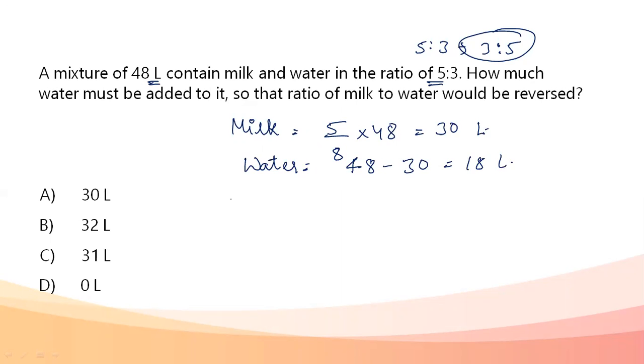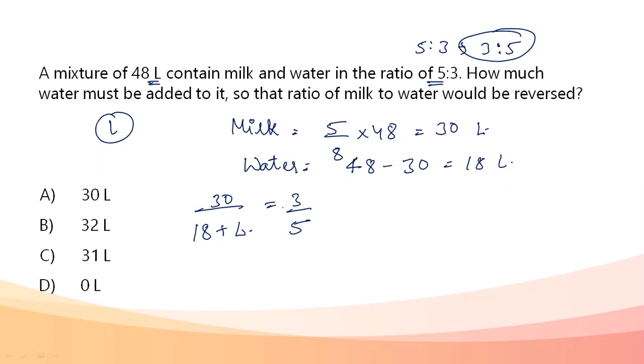Now, let L be the amount of water that needs to be added so that my new ratio becomes 3:5. So 30 upon 18 plus L is equal to 3 by 5. This is what I need. So how much water needs to be added?